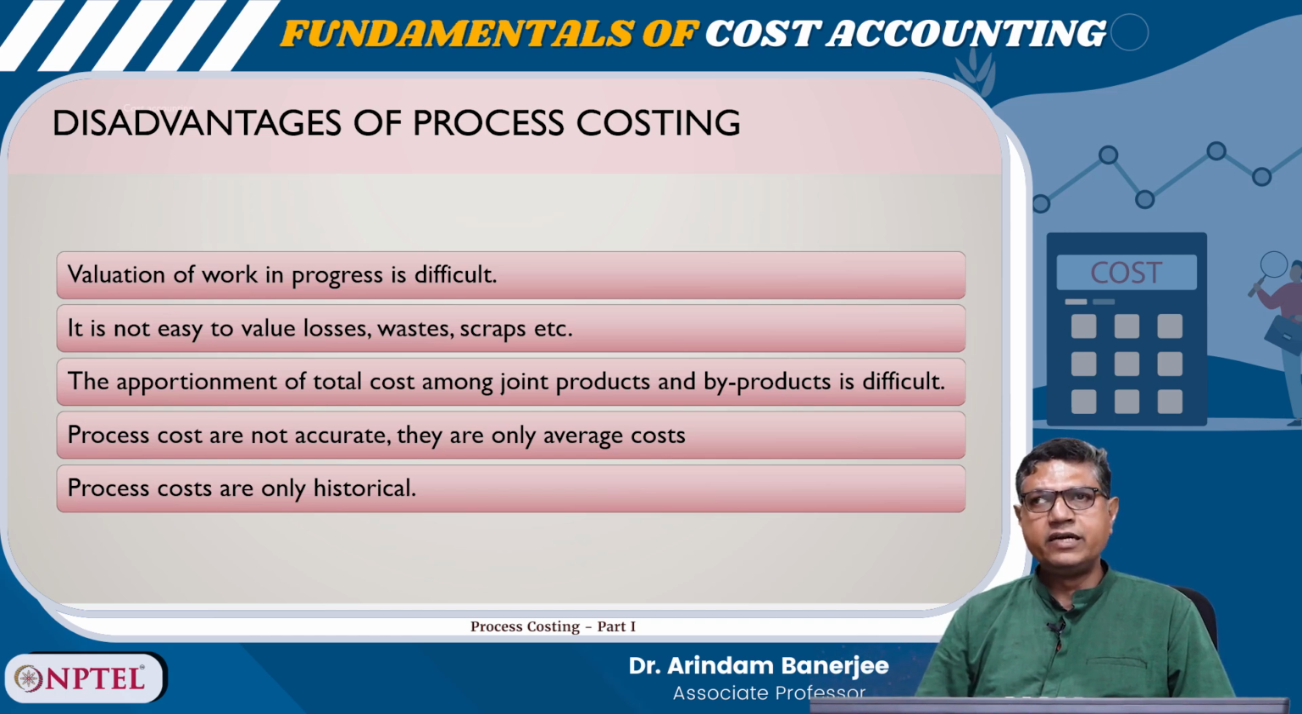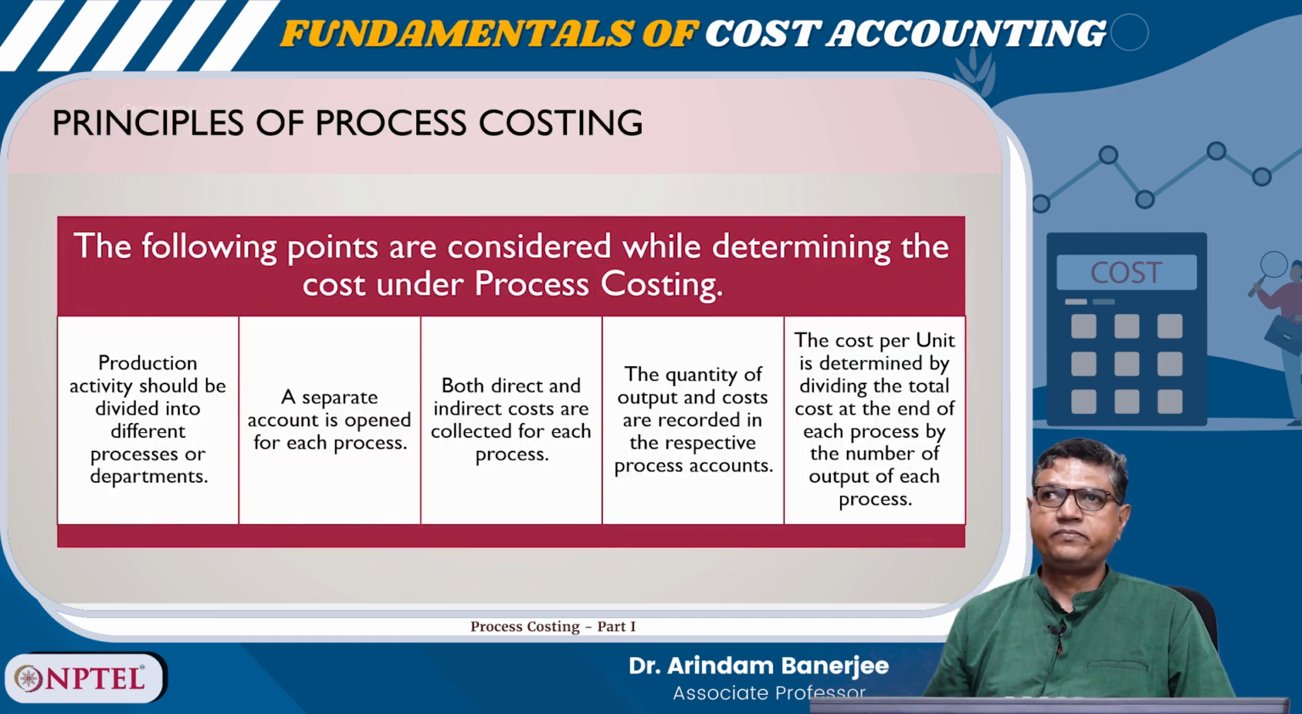And a few disadvantages also. Valuation of work in progress is difficult. It is not easy to value losses, wastes, scraps, etc. The apportionment of total cost among joint products and byproducts is difficult. Process costs are not accurate, they are only average costs. Process costs are only historical.